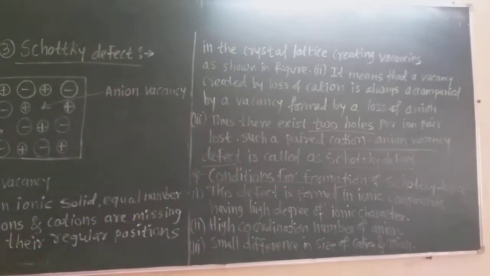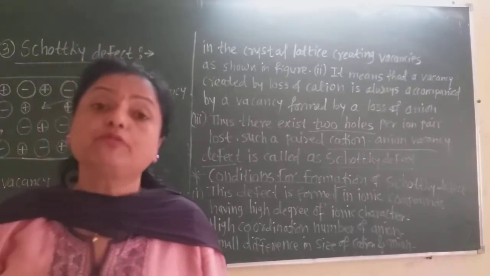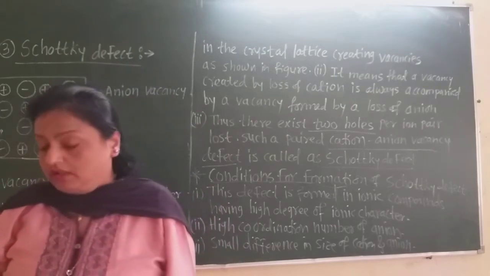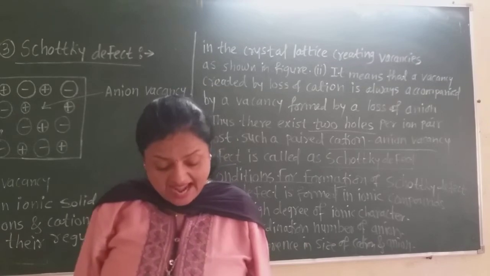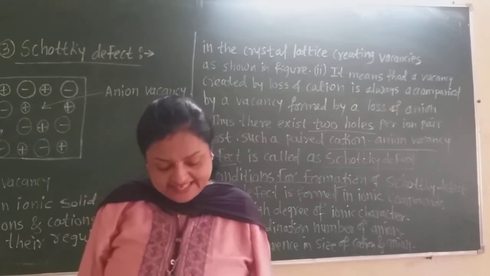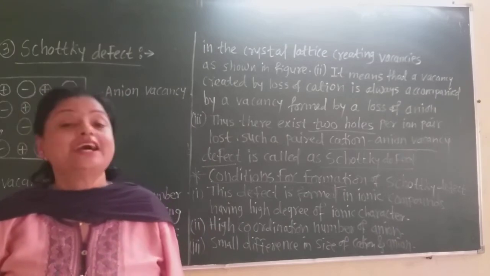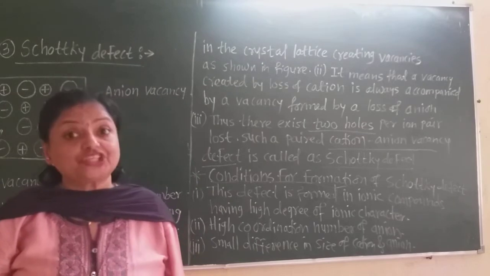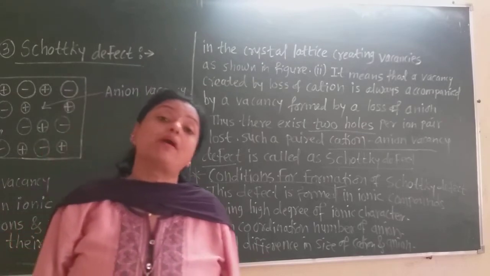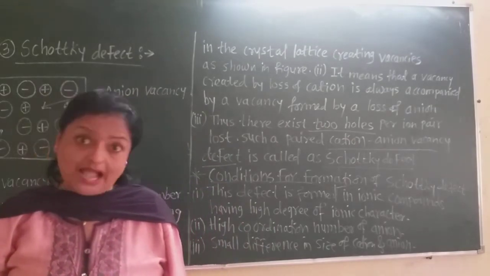Now again, due to the Schottky defect, what happens there? Some consequences will be developed due to the Schottky defect. First one is that as the number of ions decreases, mass also decreases. As the number of ion pairs decreases, the mass of that crystal also decreases, because the cation and anion lose their position. Therefore, the mass of the crystal decreases on losing the ion pair.